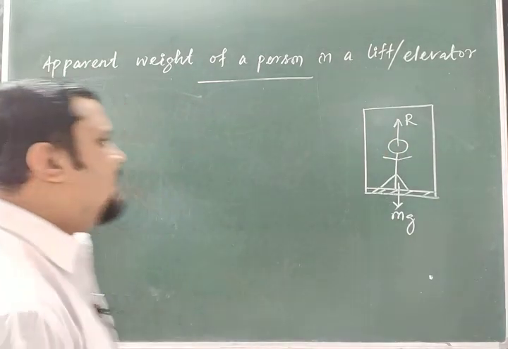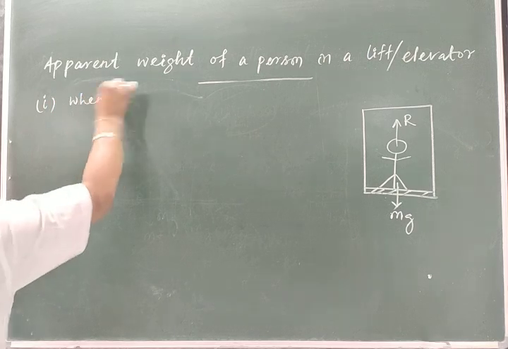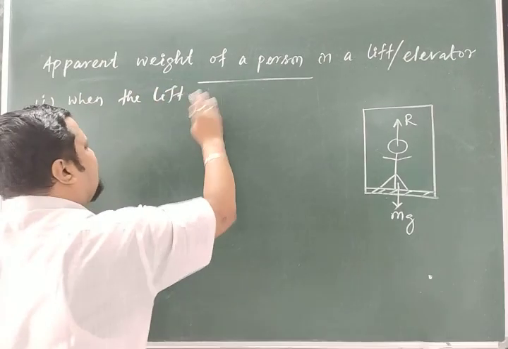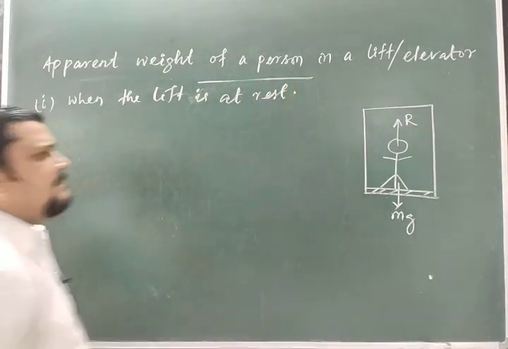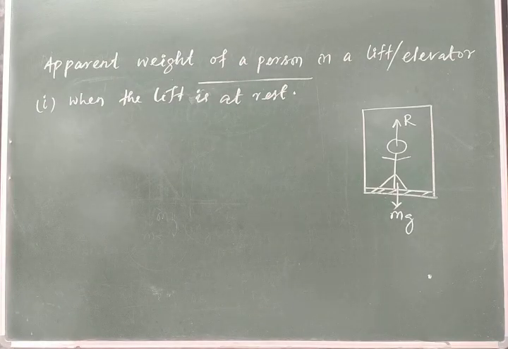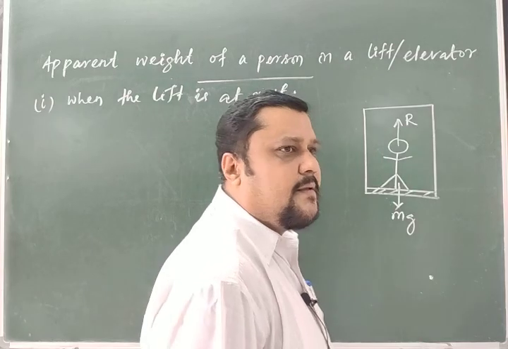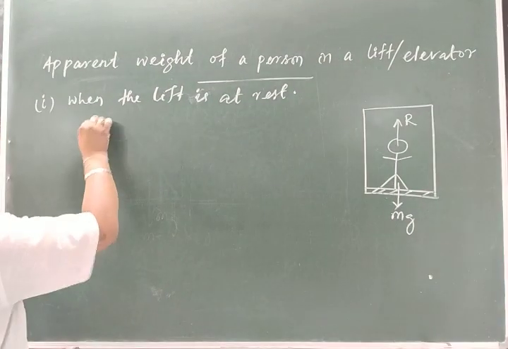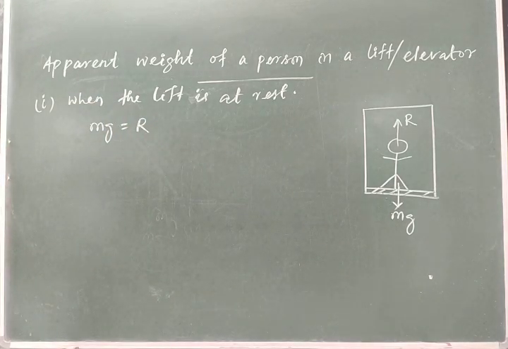I will go one by one. Case 1: when the lift is at rest, what is the net force acting? Zero. So with no net force, mg should be equal to R. Clear?